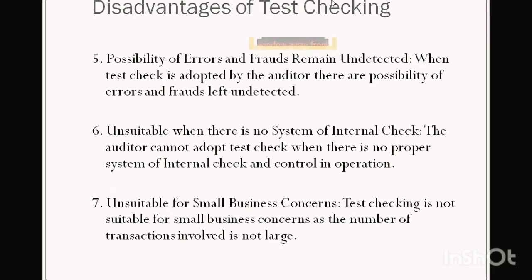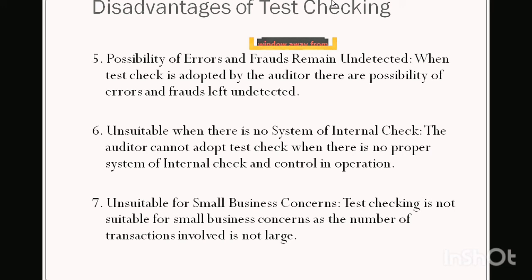Test checking is applied: out of, suppose, 100 transactions, 30-40 transactions are checked. The remaining 60 transactions are not checked. There is a possibility that errors and frauds may be left undetected. As I told you in point number 3, the audit staff may choose simple transactions. The client staff may get careless in doing their work. And suppose there are errors and frauds, but even genuine mistakes done by the client staff may not be detected. But the major problem is errors and frauds. If committed and not detected, they will hamper the audit.